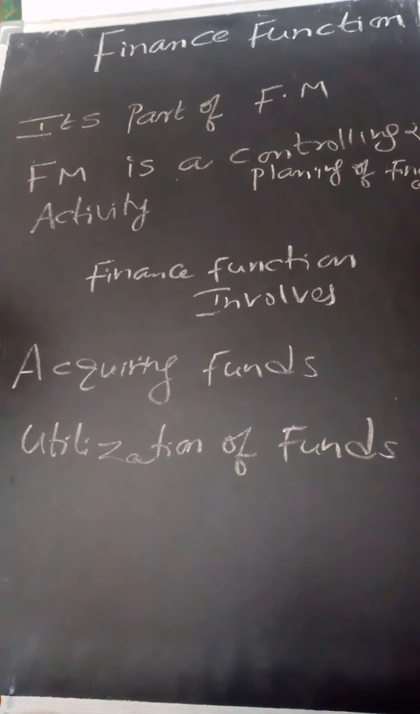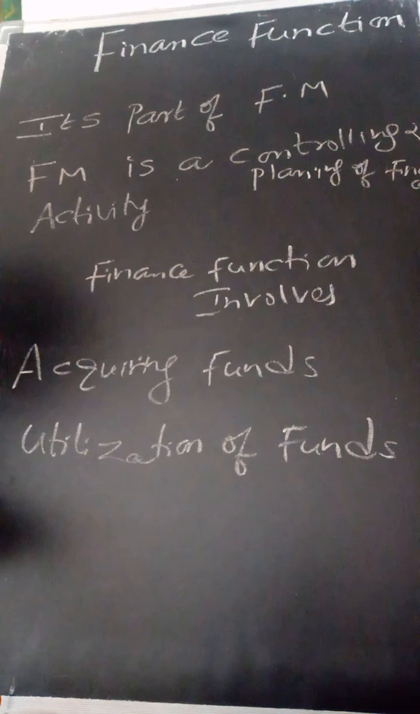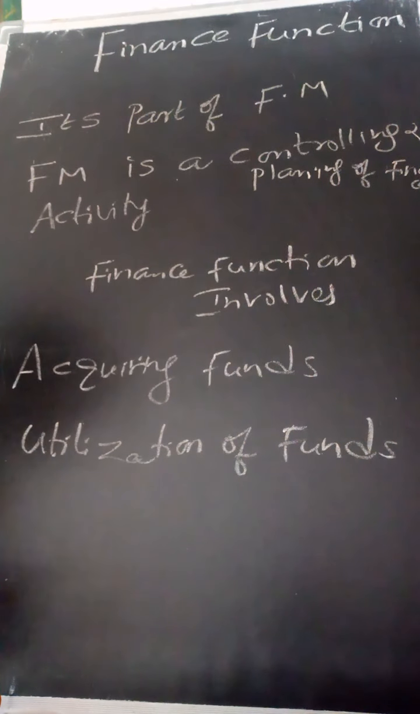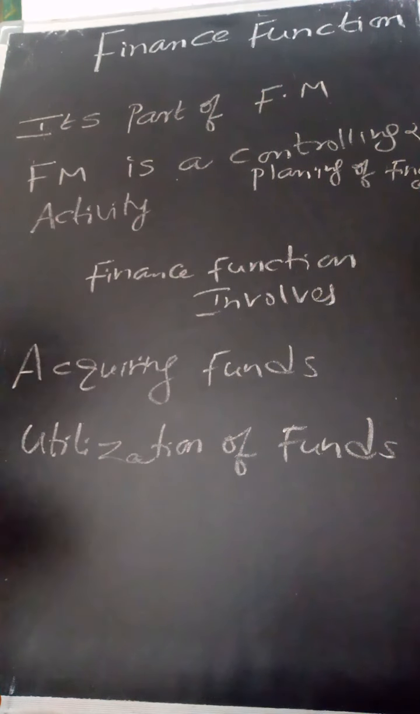See, here comes what is the meaning of financial management. The financial management is controlling and planning of financial activities. Planning and control. First we do plans, where to invest, how much to invest. Then we go on controlling whether it is according to the plan or not. Likewise, that is the activity of the financial manager. See, these activities of the finance manager also include finance function.